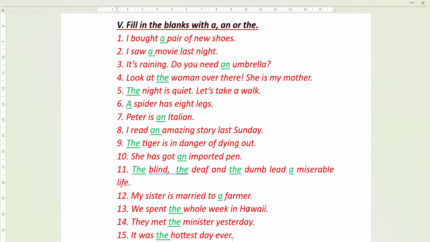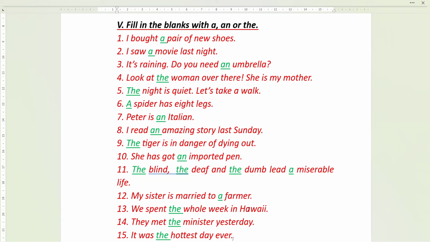Look at the woman because here they are mentioning the place over there. So it is for sure they are mentioning about a specific, a particular woman. Okay. So we use the. The night is quiet. Let's take a walk. The night. The night is familiar and same. One night for everyone. So the night is quiet.